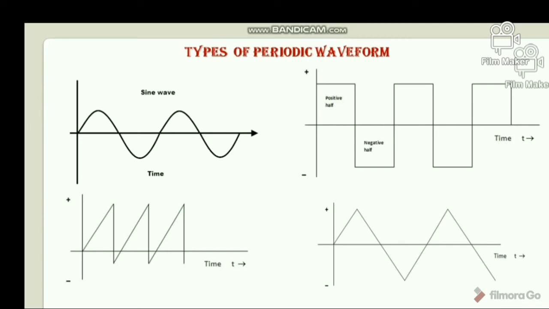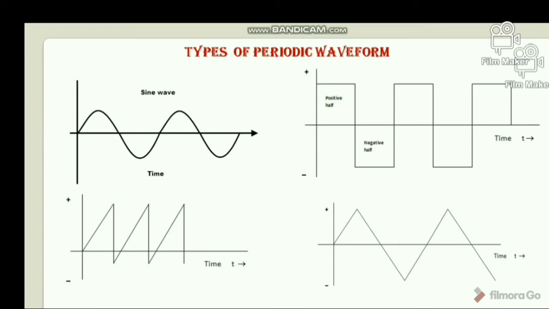The example of square waveform I mentioned is in this picture. Look, this is a square waveform. We already learned that square waveforms are symmetrical in nature. In this, the time taken to complete a positive half cycle must be equal to the time taken to complete the negative half cycle, so that we can calculate the duty cycle of the square wave by calculating the rise time and fall time. The duty cycle means the time taken for the positive half cycle by the waveform.